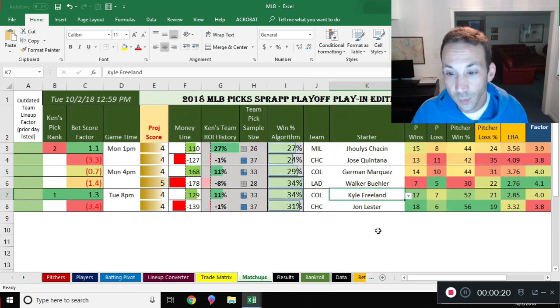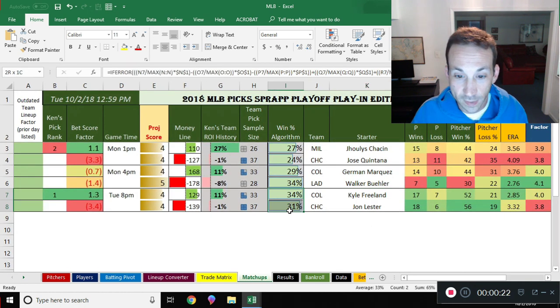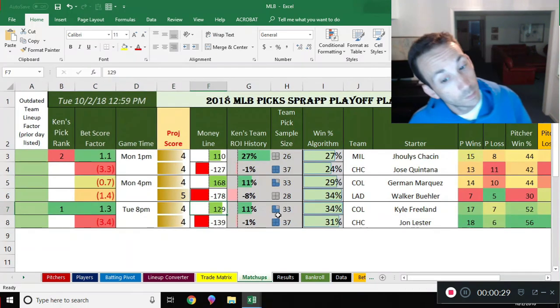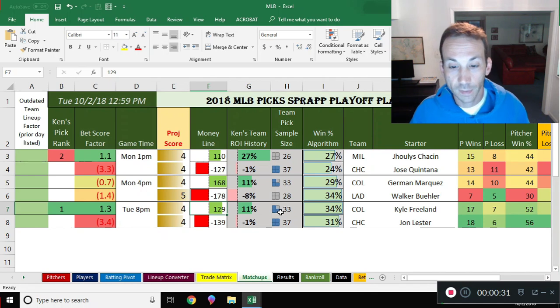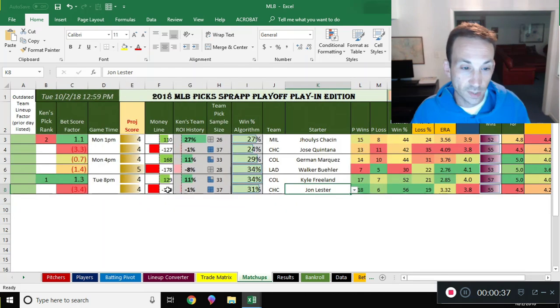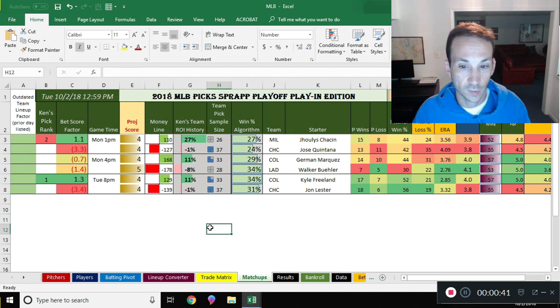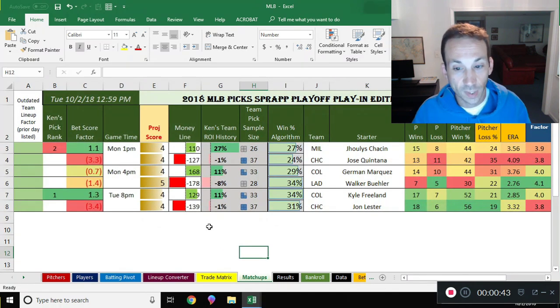Apparently, they took my advice and went with Freeland instead of John Gray because that's what leads to a positive percentage for Colorado tonight. It also likes the line, which is positive. All right, poor Cubbies. This is predicting a Colorado win. As the game goes on and these pitchers start to change, we get some stats, it's going to be really, really close. As you can see, the score prediction doesn't really know what to do here either. So if you had to go with somebody, I'd say go with Colorado.